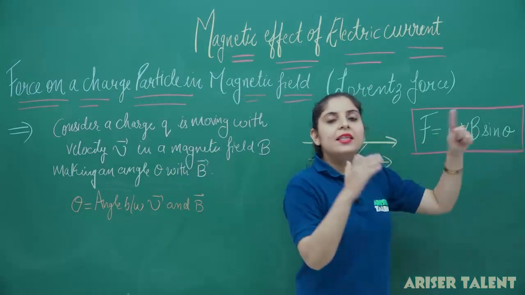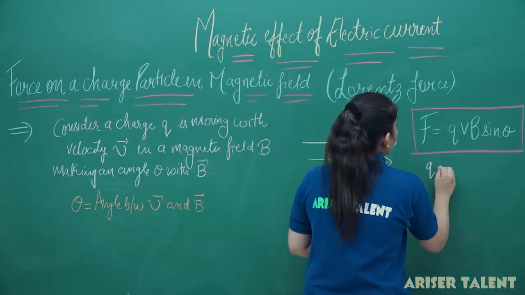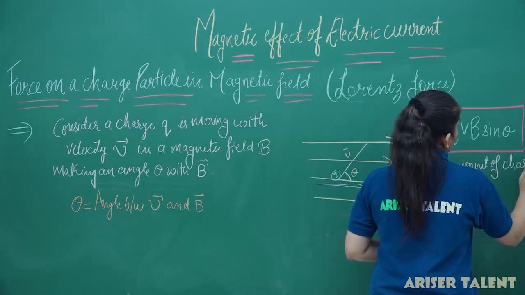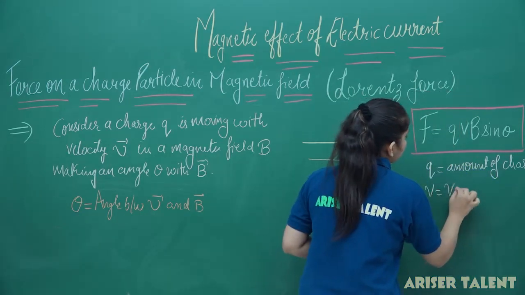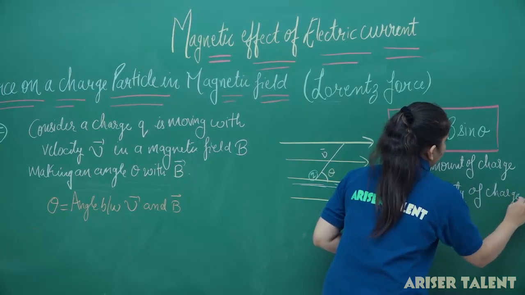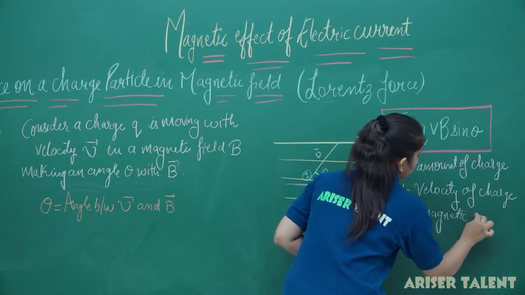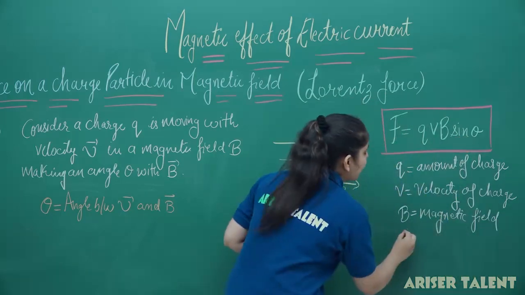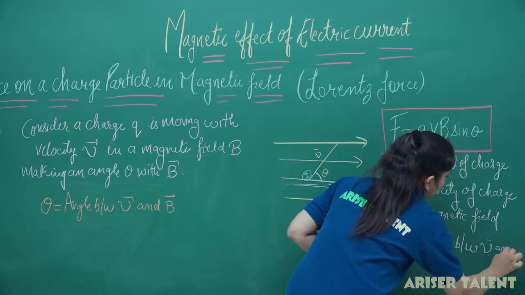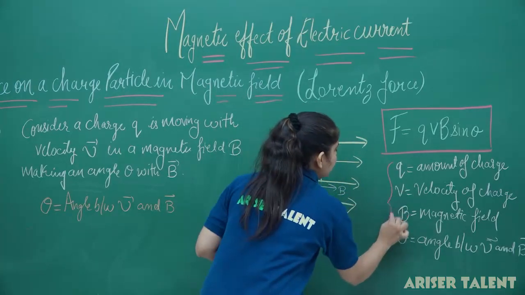And what is theta here? Theta is the angle between V and B that we are considering here. So Q is the amount of charge, V will be the velocity of charge, B will be your magnetic field, and theta is the angle between V and B. So this is what the specifications we have.